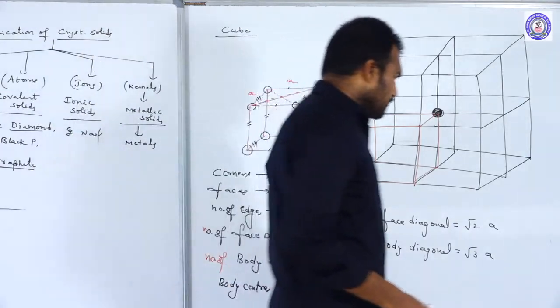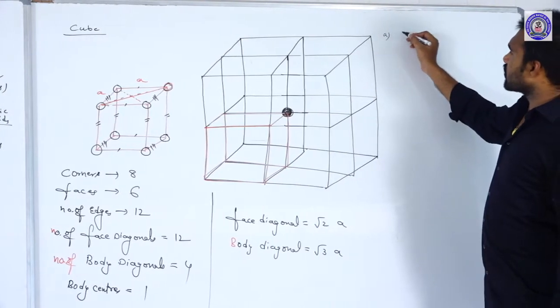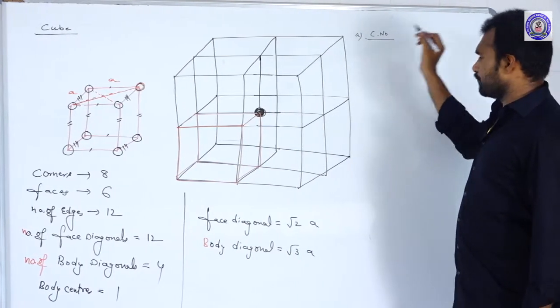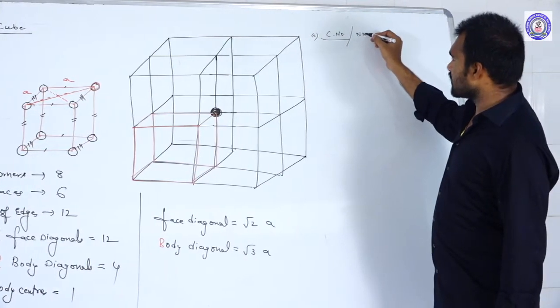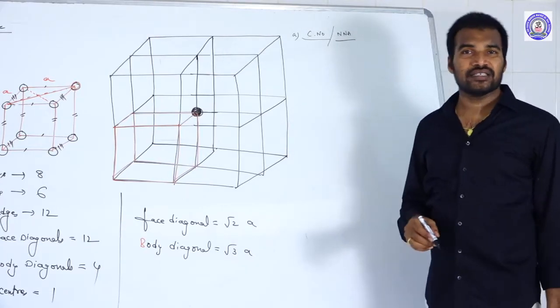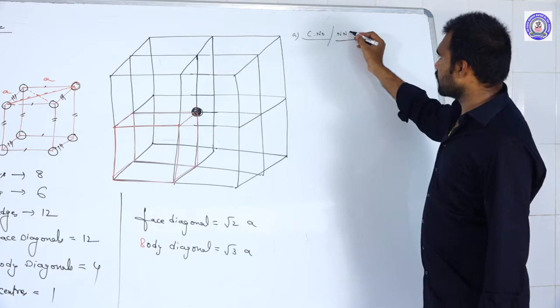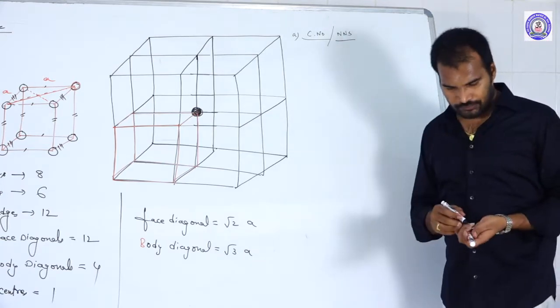And also a few terms you should be aware of. The first term is coordination number. This coordination number we also call NNA, nearest neighboring spheres or atoms, NNS. So what do you mean by the coordination number?